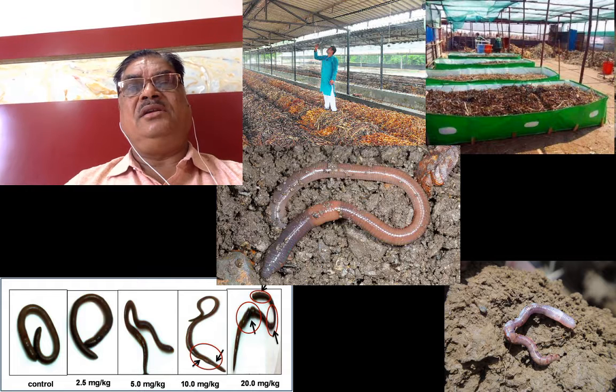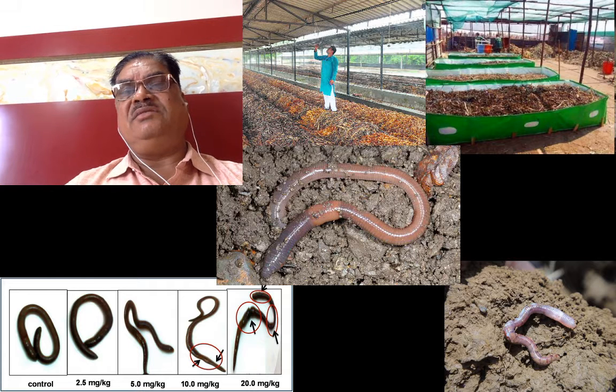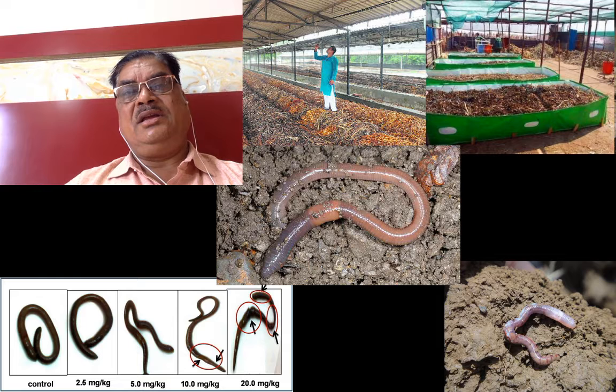So the waste released by the earthworm is rich in macro as well as micronutrients. Similarly, it shows some plant growth promoting hormones also. So this is the best biofertilizer for the plants.